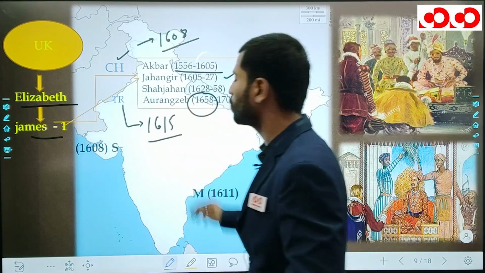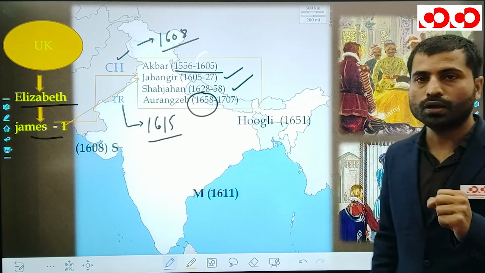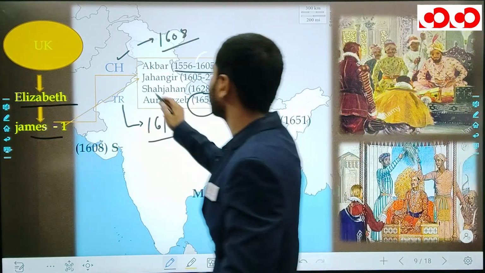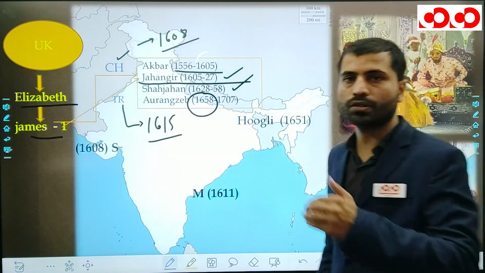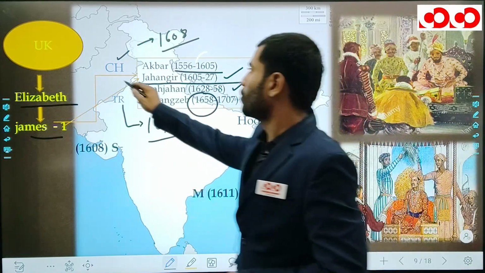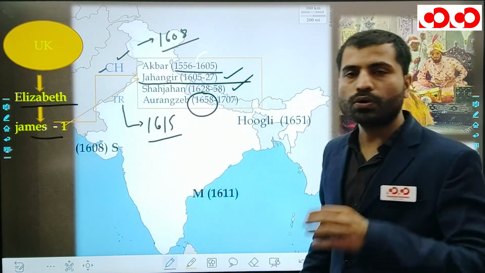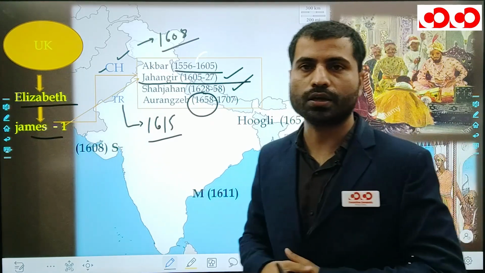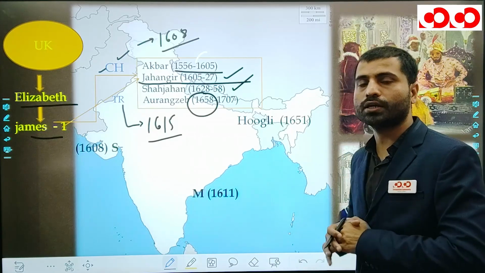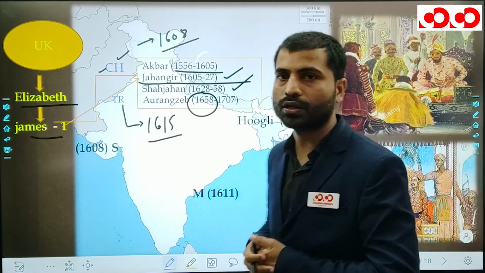So remember, these were the two ambassadors to India, and they landed in the court of the Mughal emperor Jahangir. They were asking for some royal favors. When Captain Hawkins came to Jahangir's court, he was treated very kindly and was given some mansab and jagirs too, but he did not get permission to open the factory in Surat.